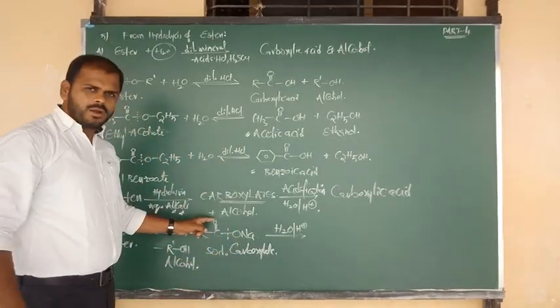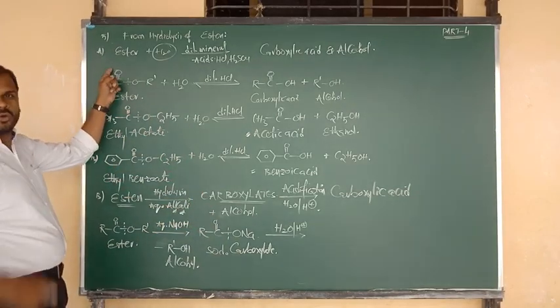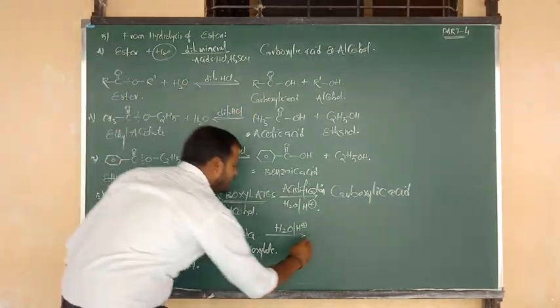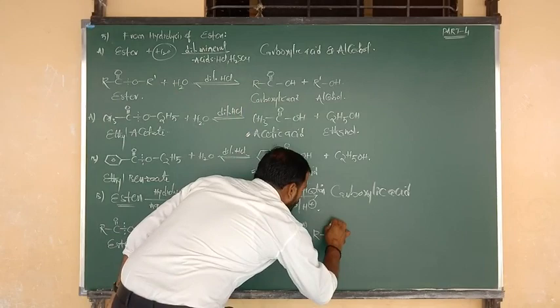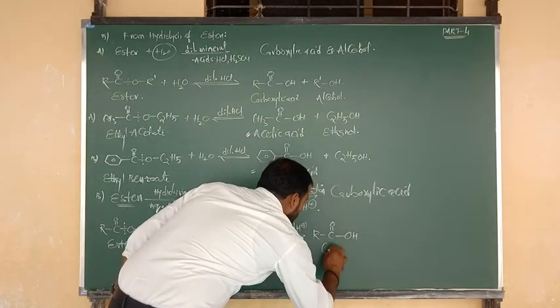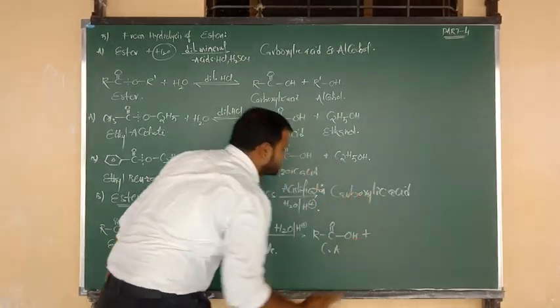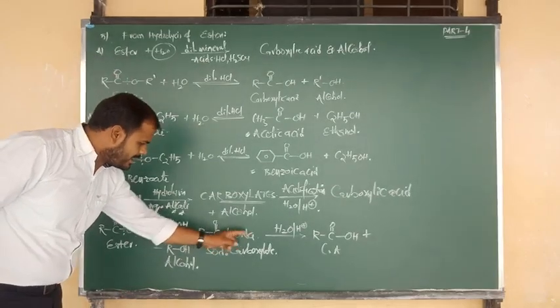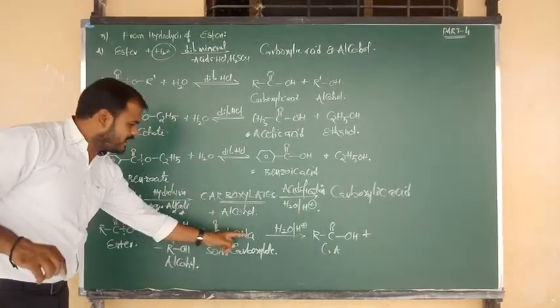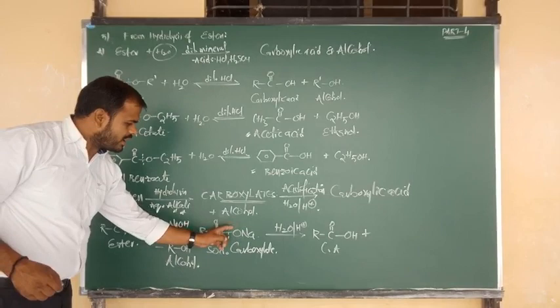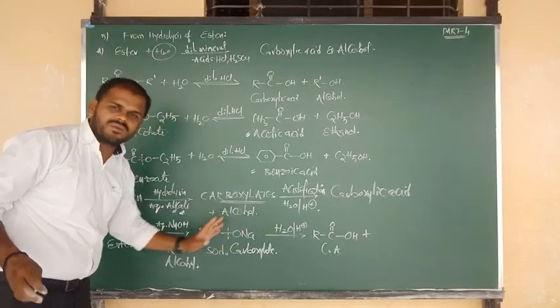Again, the RC double bond O group changes into the product, which is nothing but carboxylic acid. The remaining NaO, the O contains a charge minus. It will take H plus from the water molecule.